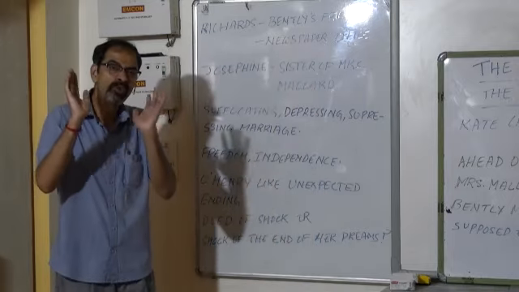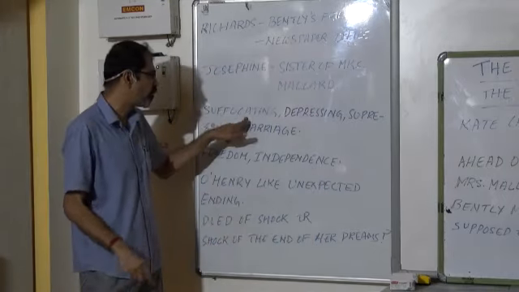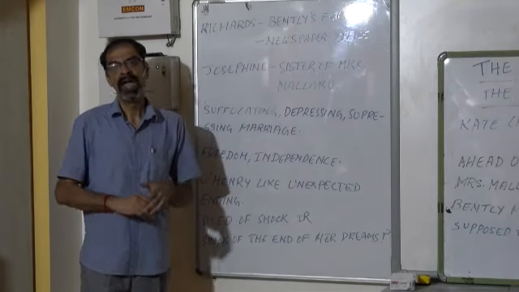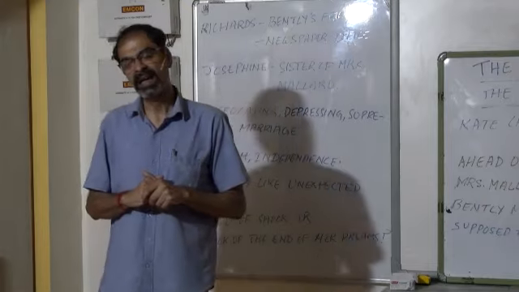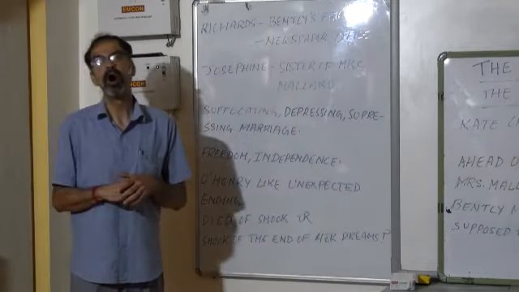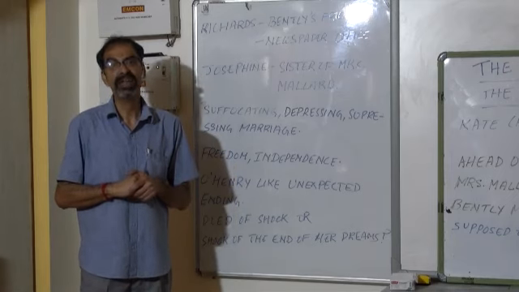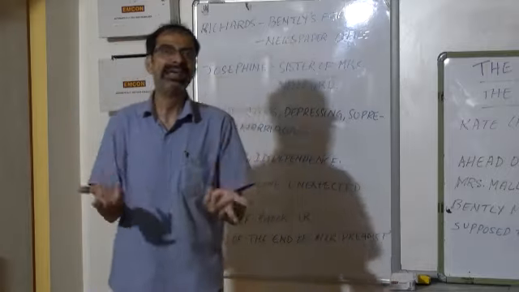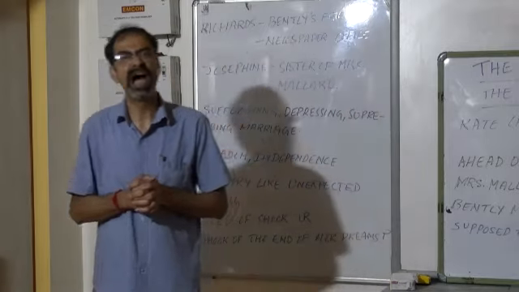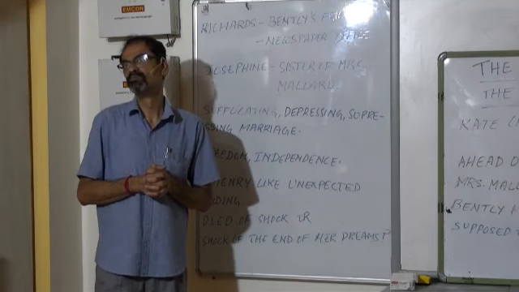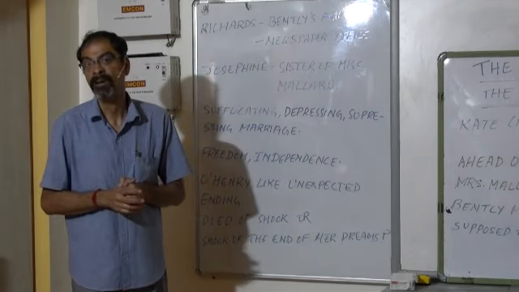She wanted to be free from this suffocating, depressing, suppressing marriage. And the death of Bentley in that railroad disaster had given her that opportunity to be free, to be on her own, and to lead the life that she had wanted to live on her own terms and conditions.